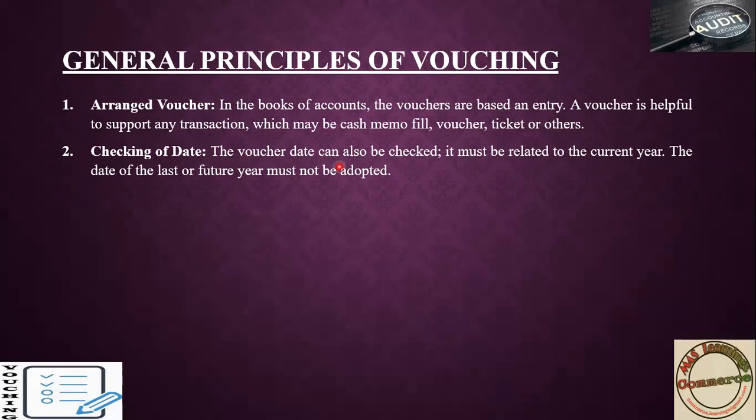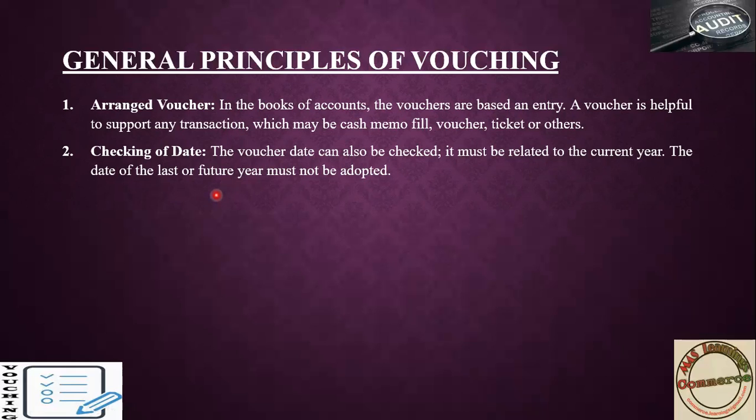Then next, voucher date can also be checked, whether the transaction they have made is real or not. If you compare, you will get to know if the accountant has recorded a transaction relating to the future or the previous year, you have to erase that one.